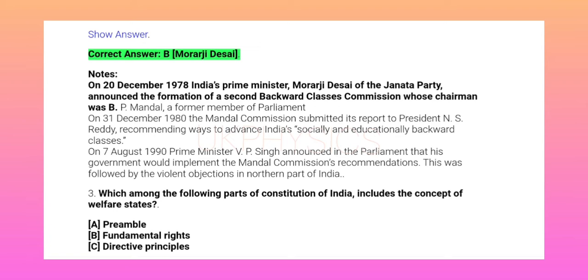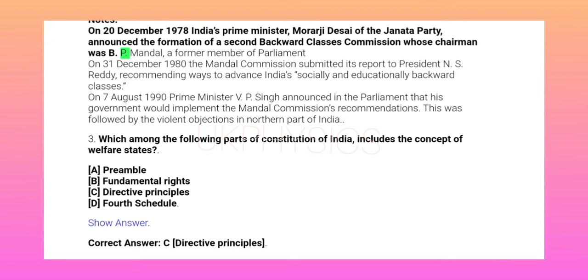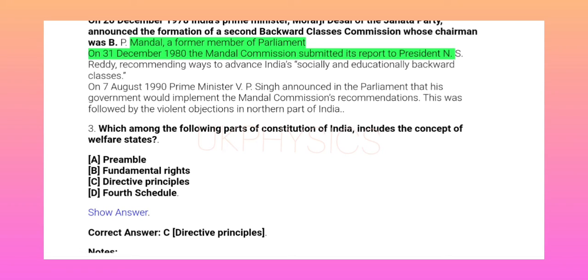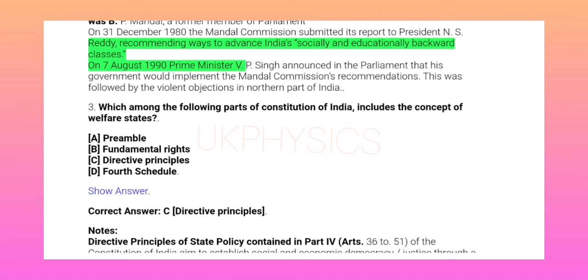Morarji Desai. Notes: on the 20th of December 1978, India's Prime Minister, Morarji Desai of the Janata Party, announced the formation of a second backward classes commission whose chairman was B. P. Mandal, a former member of parliament. On the 31st of December 1980, the Mandal Commission submitted its report to President N. S. Reddy, recommending ways to advance India's socially and educationally backward classes.